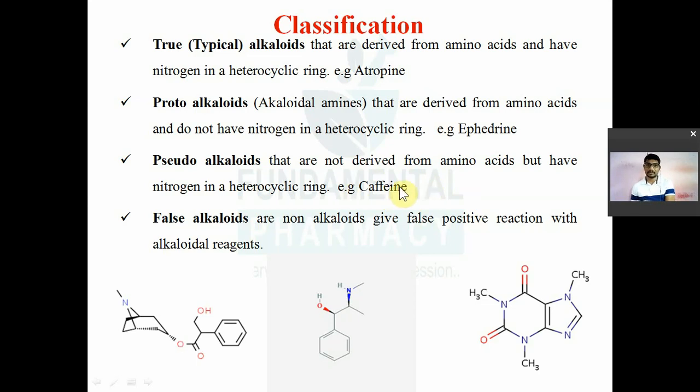For example, caffeine. Caffeine is a xanthine derivative. It is biosynthesized from different kinds of purine bases. For example, see its structure here. Now, false alkaloids means these are not examples of alkaloids. They are other drugs. They are not alkaloids, but they give a positive test for identification of alkaloids. So that's why they are known as false alkaloids. They give a false positive test for alkaloids.